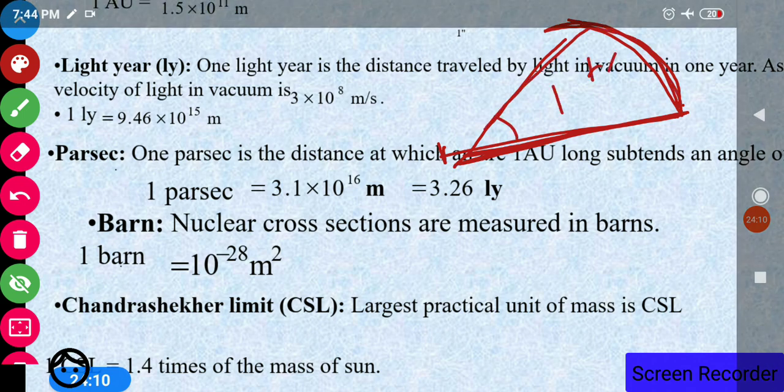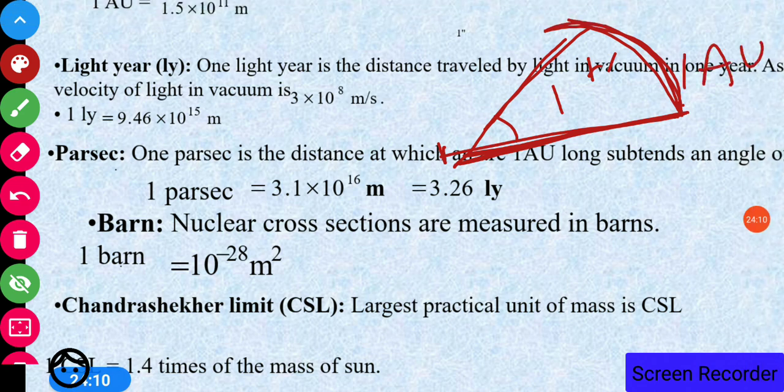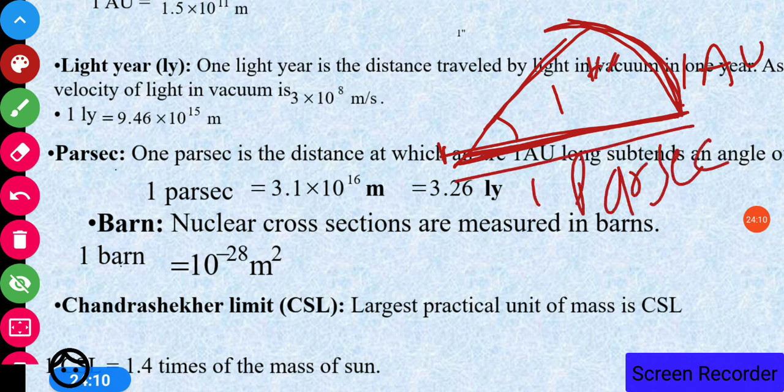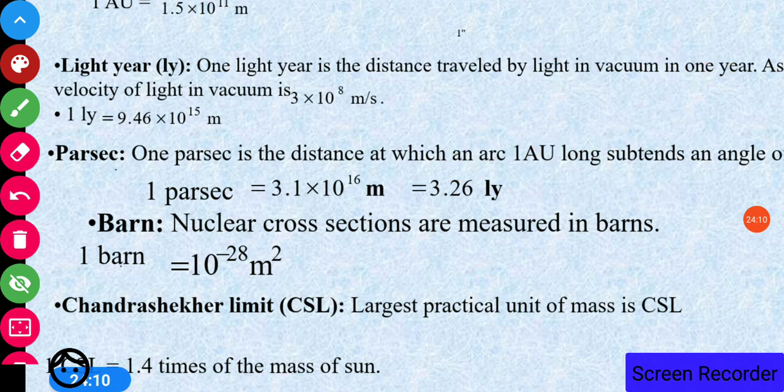So listen once again: 1 parsec is the distance at which an arc 1 AU long subtends an angle of 1 second. 1 parsec in terms of meters is 3.1 into 10 raised to power 16 meters, and in light years it is 3.26 light years.